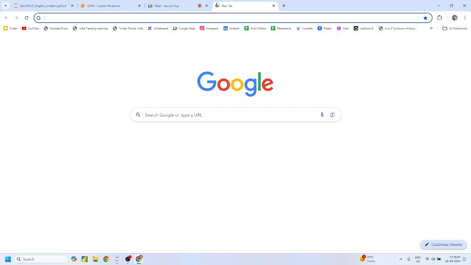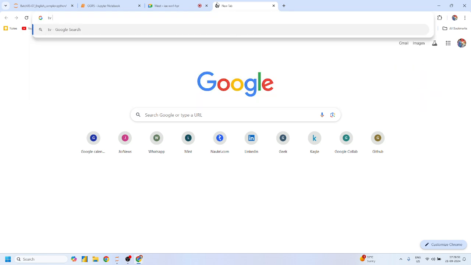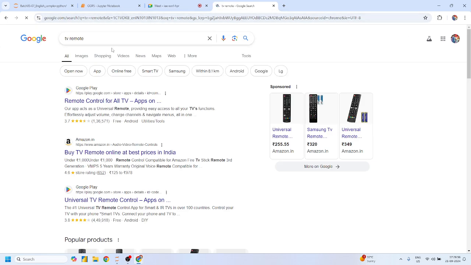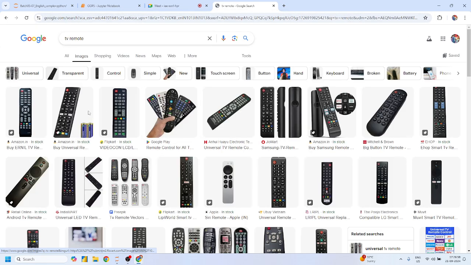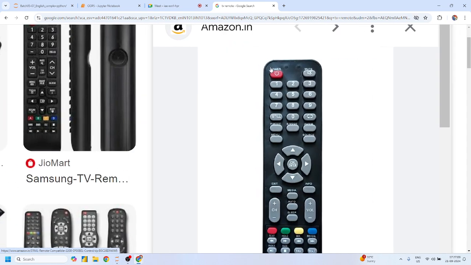Suppose there is a remote, right? This is a TV remote. What is the important part of this remote? If you try to turn on your TV, you simply click on the power button, and the same for turning it off. If you want to change the channel, or turn the volume up or down, you click on the respective functions or buttons.